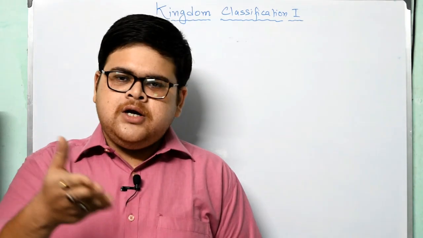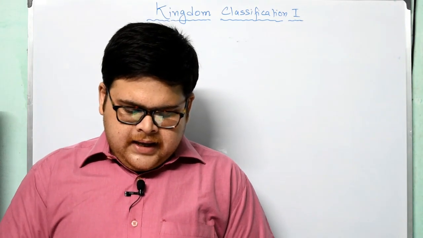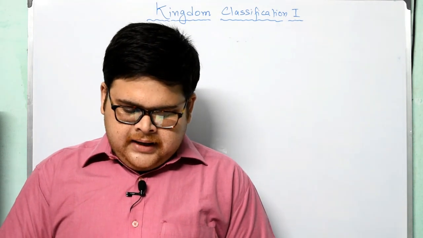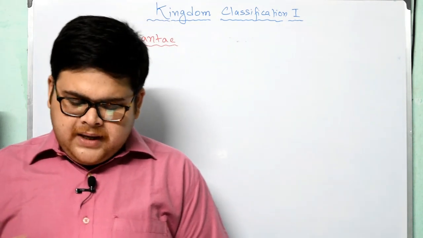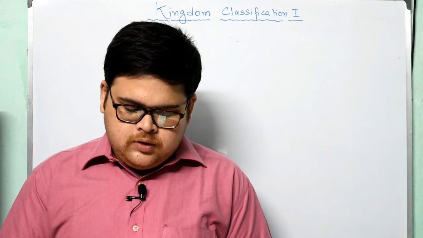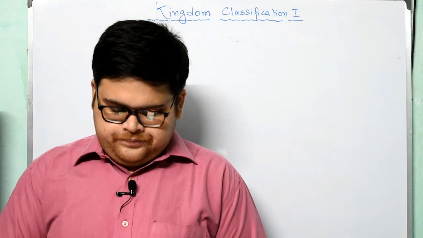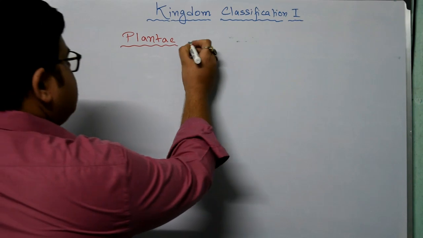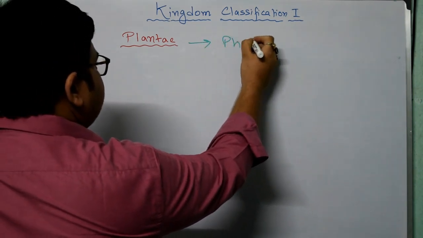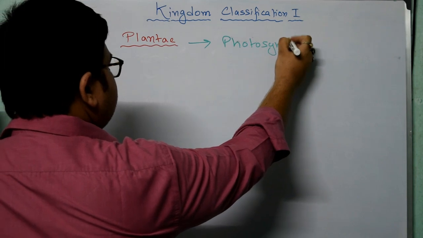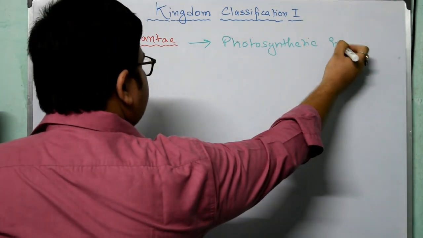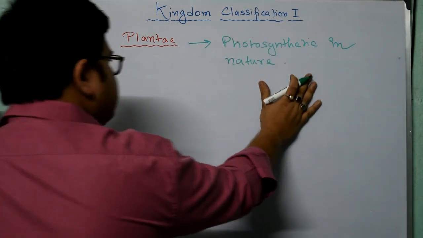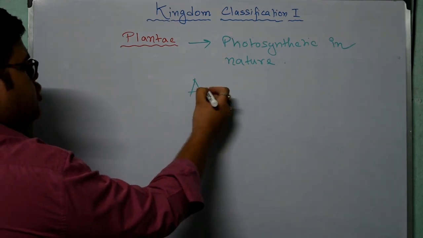Please look into your book. Kingdom Plantae comprises multicellular organisms that show an autotrophic mode of nutrition. They contain the green pigment chlorophyll, which helps them to make their own food by the process of photosynthesis, right? So, the first point to be noted in Kingdom Plantae is that they are photosynthetic. As they are photosynthetic in nature, they are also termed autotrophs.